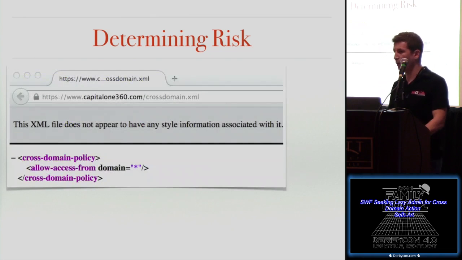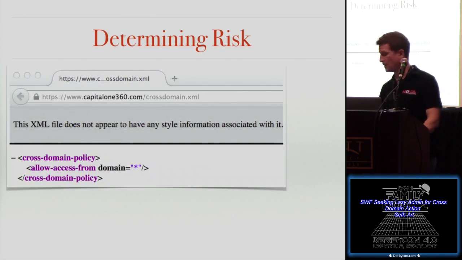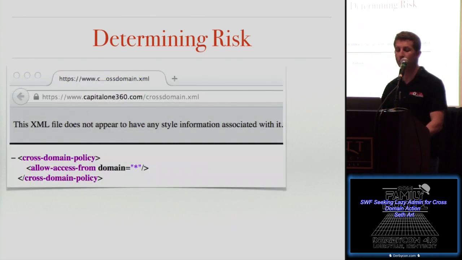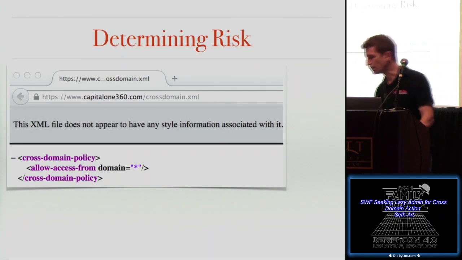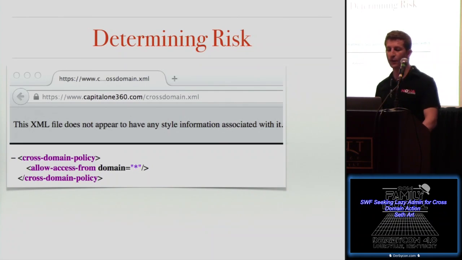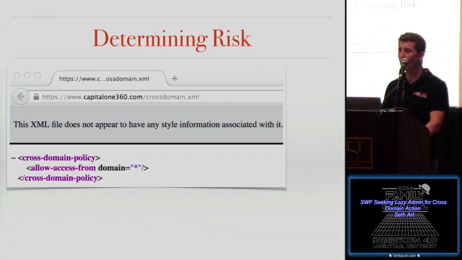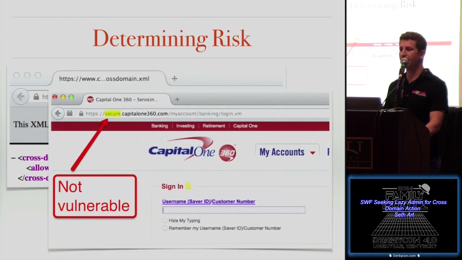And a good example of those last two points is www.capital1360.com. So you see here we have an overly permissive, or wide open, fully trusting cross-domain.xml file. But all of the sensitive information happens at secure.capital1360. There's nothing sensitive that happens at www, so there's no risk. We can move on.